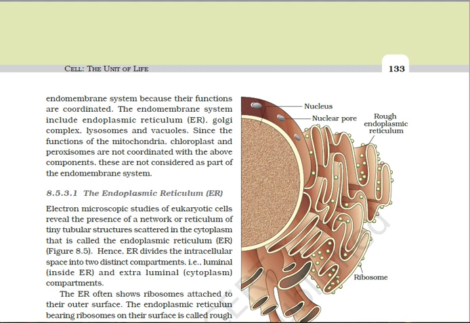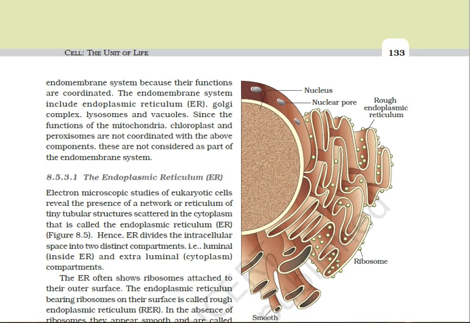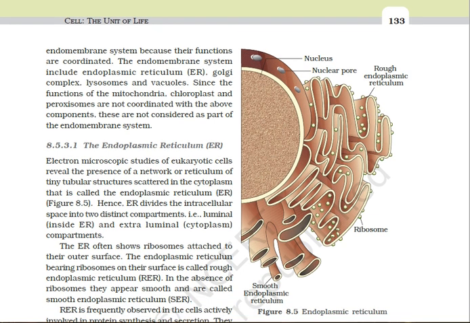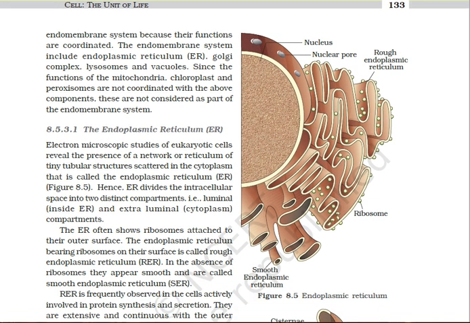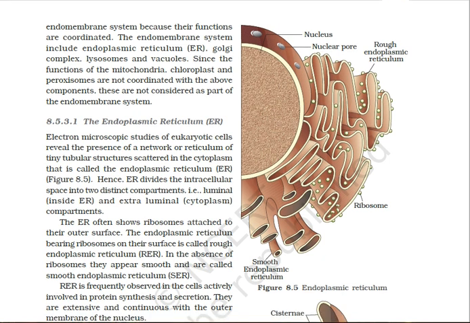Depending upon the presence or absence of the ribosomes, ER can be divided into two parts, SER and RER. SER means smooth endoplasmic reticulum. It is devoid of ribosomes, and therefore the surface is smooth.